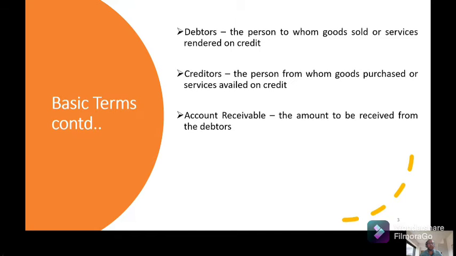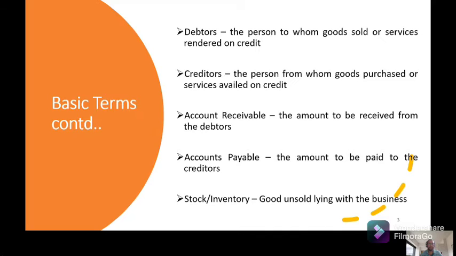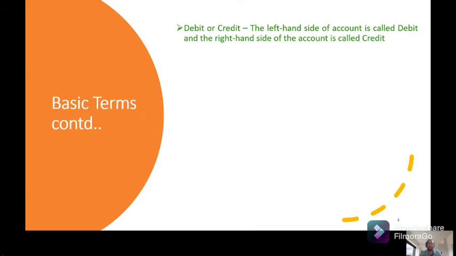Creditors, you are buying goods on credit. They are creditors. Accounts payable, whatever amount you need to pay to the creditors is accounts payable. Stock, whatever goods is with you, that is stock. Debit or credit, this is the most important thing in accounting. So the left side of the account is called debit and right hand side is credit.